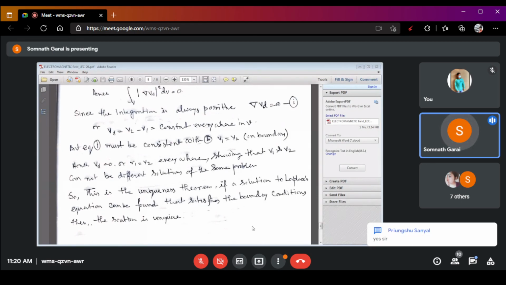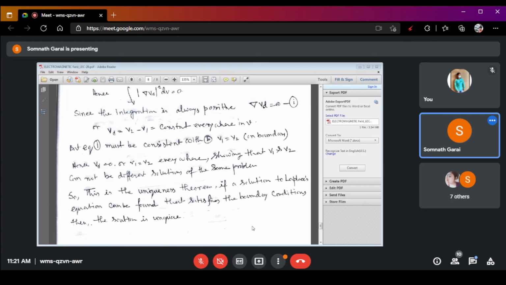I already uploaded all the notes, including this note, in your Google Classroom. Okay, please go through this note. Download the Google Classroom notes and keep reading. If you get stuck anywhere while reading, message me on WhatsApp. Okay.